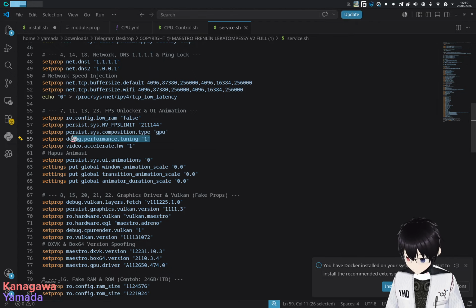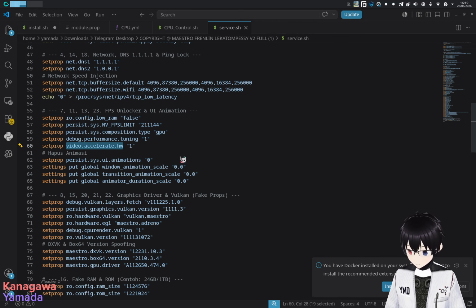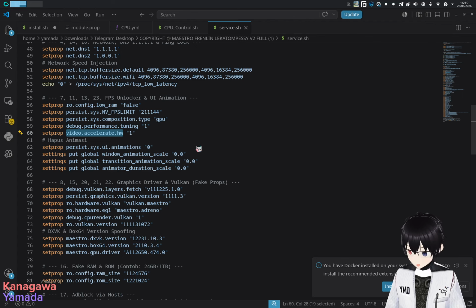Okay, so debug performance tuning is not a valid prop, and composition type CPU, I don't think this one is working. And VFPS limit, I don't think I ever saw this one. And config low RAM, this is not advisable at all. This should be a proprietary vendor property that should not be touched by any means. And accelerator way, I never saw this one before. So yeah, this one is garbage.